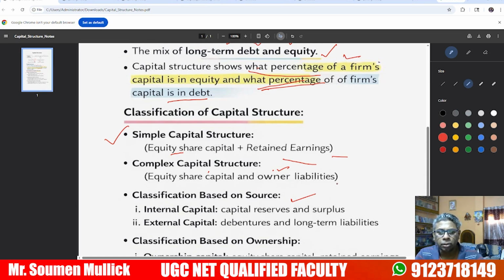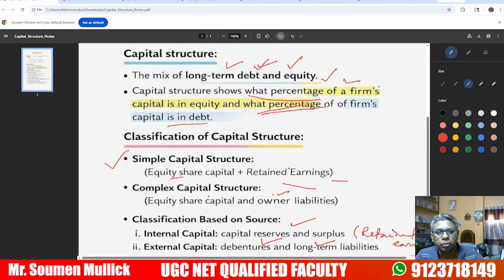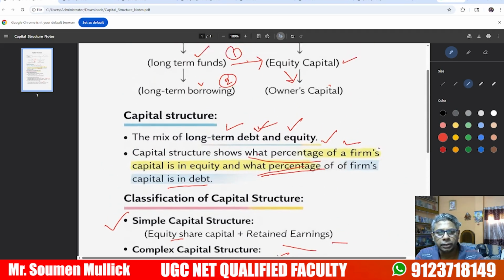Capital reserve or surplus income means retained earning. External capital means debentures and long-term liabilities. Classification can also be based on ownership capital, equity share capital, retained earning, and debt capital, debenture and long-term liability. These are the important areas of the capital structure.